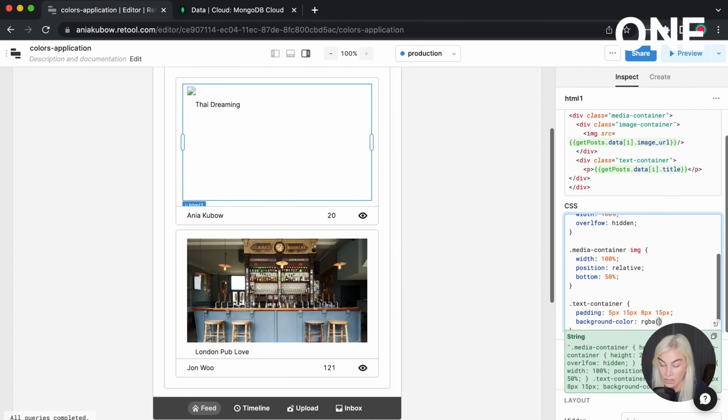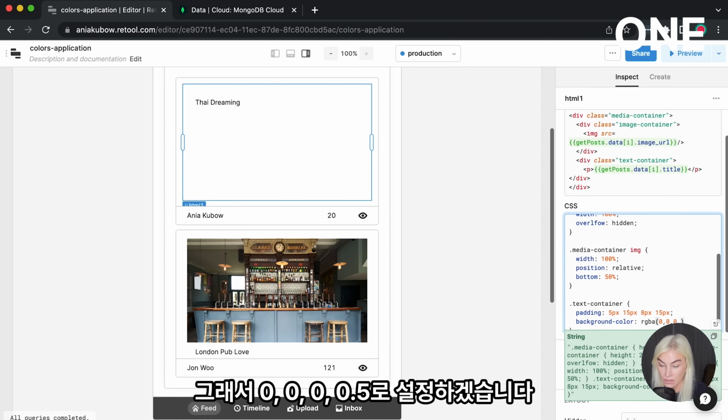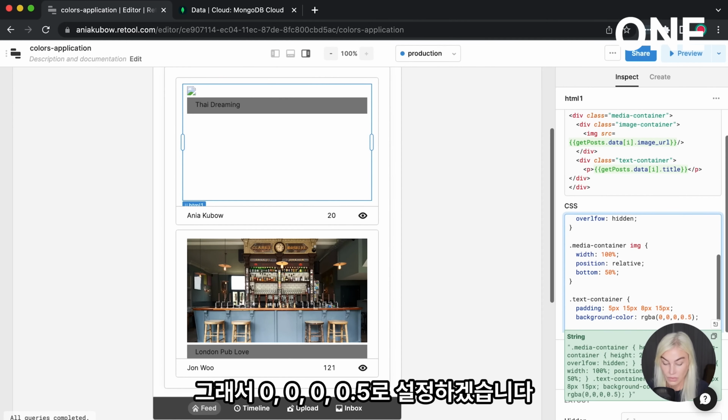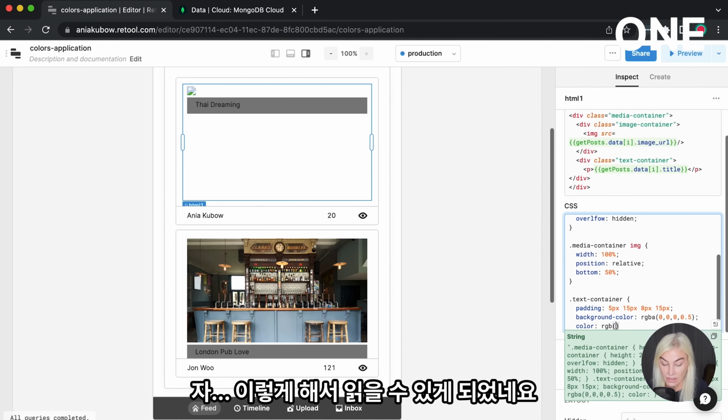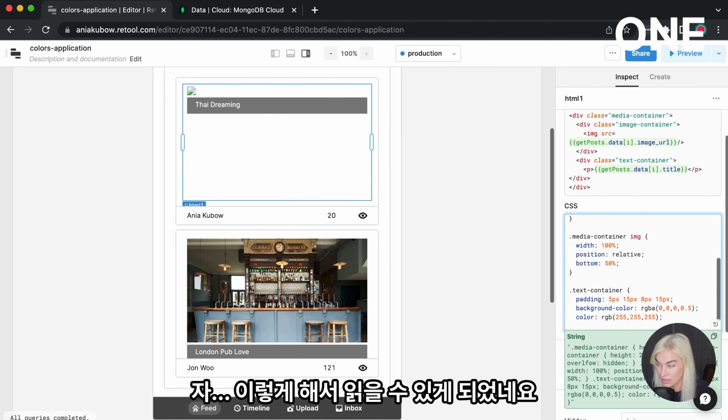So I'm going to go with 0.5. The text, well, the text, I'm actually going to give it white. So there we go. So we can read it.